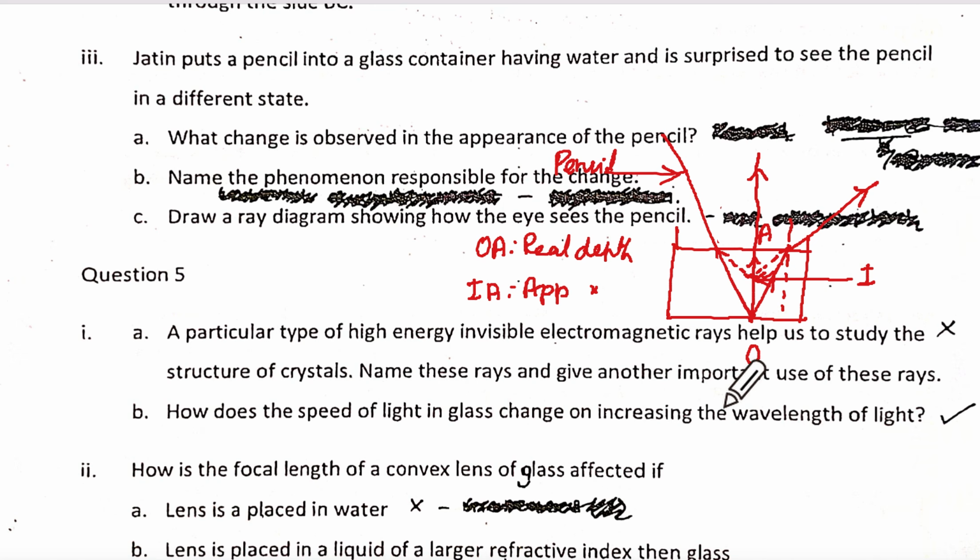Understood? Yes, ma'am. If they tell you only the ray diagram for 2 marks, and if they say 2 slanting rays, this one will be there by default, understand? And you will take one more ray and let it go from here like this. Just make sure that this part of the beaker should be somewhere here on that side. Don't block this path of the ray. You understood what I'm saying? Yes, ma'am.